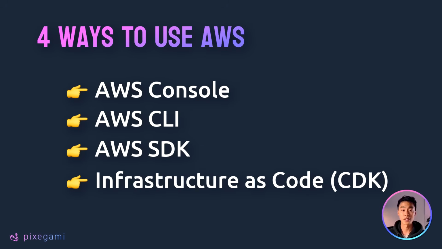Next, you can also use a CLI from your terminal. It's great for debugging and doing one-off operations, and because it's a CLI, you can have some level of programmatic access to it, so you can automate it a little bit. But if your goal is to use AWS programmatically, like have something in your application code talk to AWS, maybe put some items in a bucket or retrieve them, then there are SDKs available for all major programming languages, so that's what you could use.